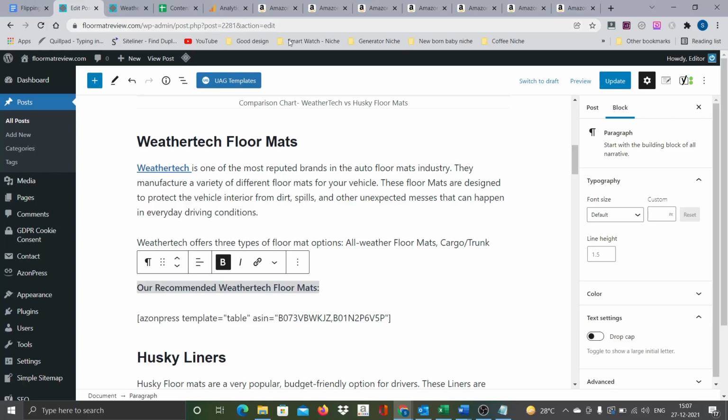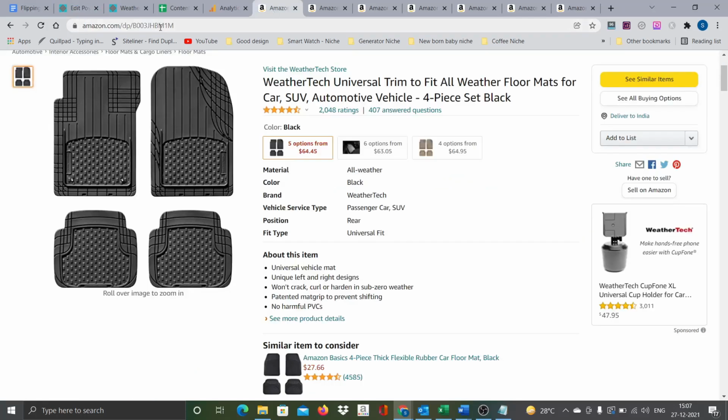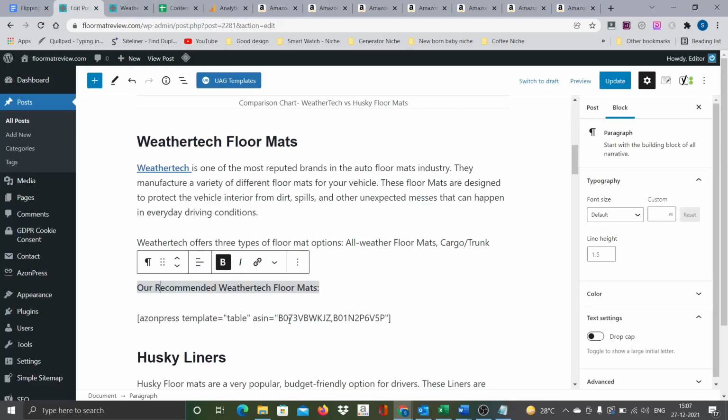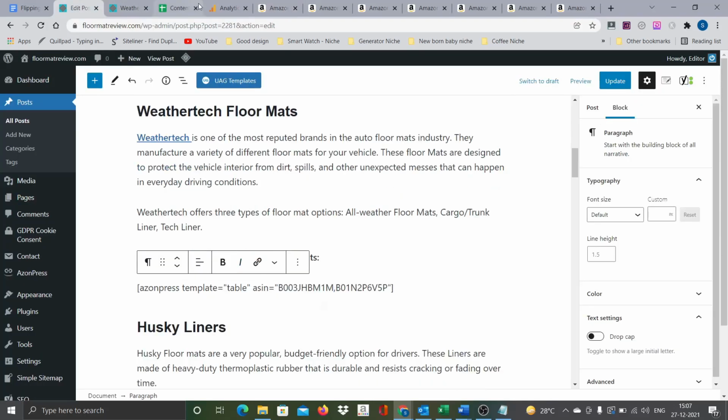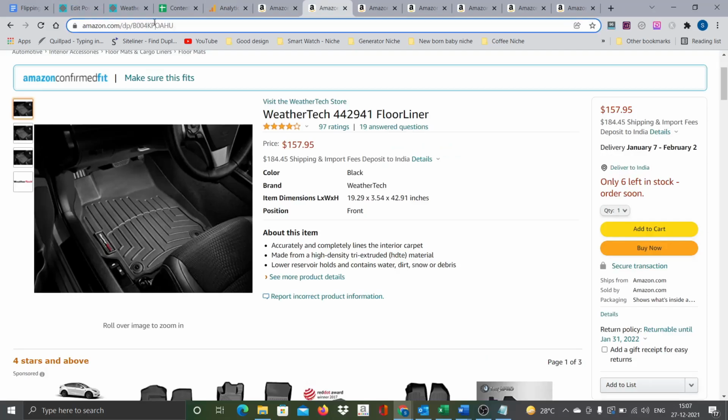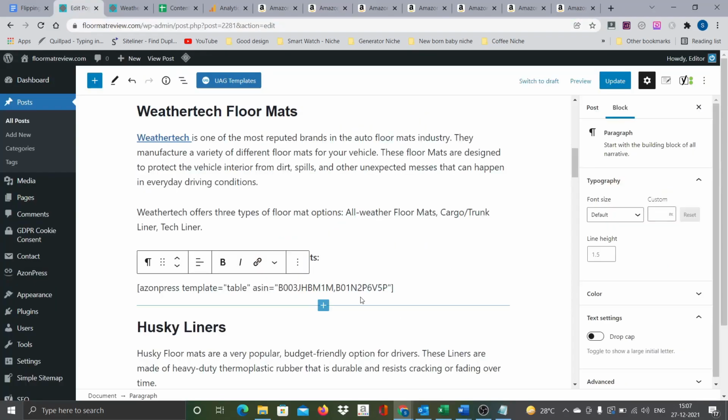Recommended. So now go to the Amazon. For each of the products there is an ASIN number here. Pick up that number and paste it, then the second one here, and then this one. This is a table form. You can pick the widgets or multiple other forms.